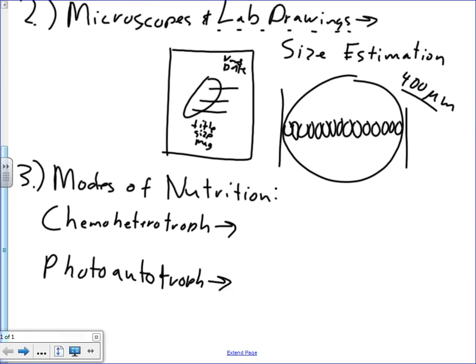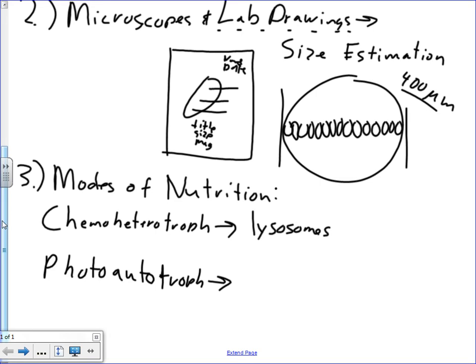Okay, and here's the other thing I would know about them: the differences in the cell structure. All right, we know that cells that are, let's say, animal versus plant, chemoheterotroph versus photoautotroph, have a lot of similarities. Okay, they both have a membrane. They both have a nucleus. We got that in the cell anatomy lab. Okay, but what are the differences? Okay, the differences are that these ones have to have lysosomes because they have to be able to digest the food they ingest.